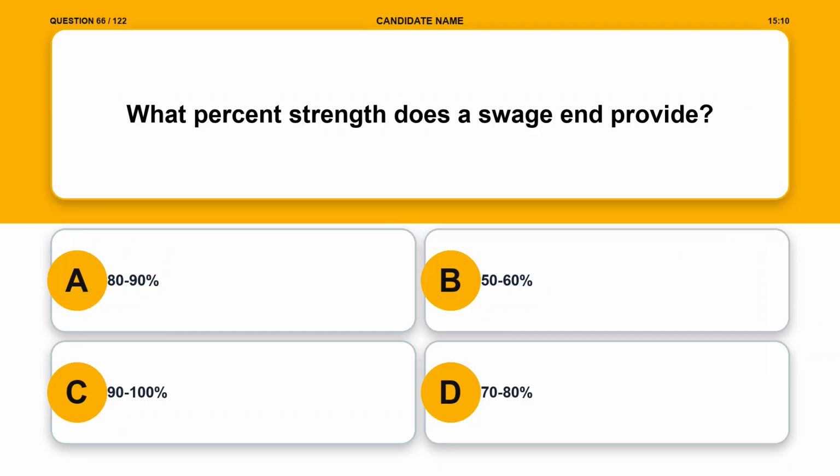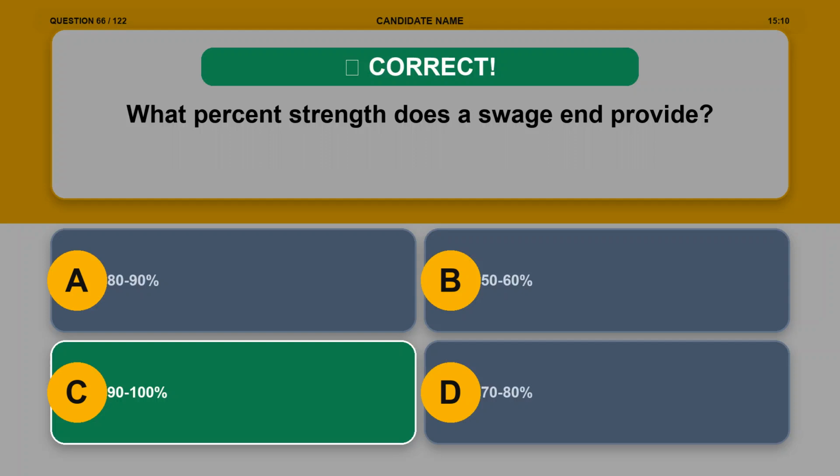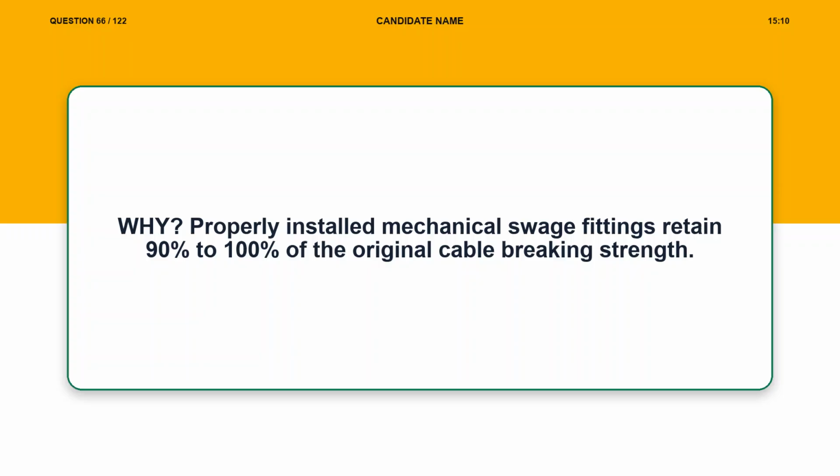Question 66. What percent strength does a swage end provide? Option A. 80-90%. Option B. 50-60%. Option C. 90-100%. Option D. 70-80%. The correct answer is option C. 90-100%. Explanation. Properly installed mechanical swage fittings retain 90% to 100% of the original cable breaking strength.